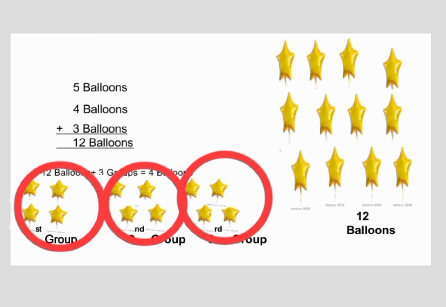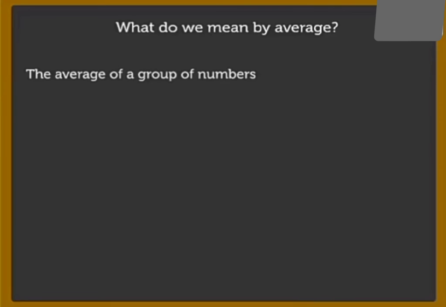So this is the procedure of finding out the average. Very first step, remember, you have to add and find out the sum of all the items you are given in many groups. How many groups, don't bother about. Then second step, divide that sum by the number of groups, and the quotient that you get over there is your final answer. I mean, that's your average number of items in each group.